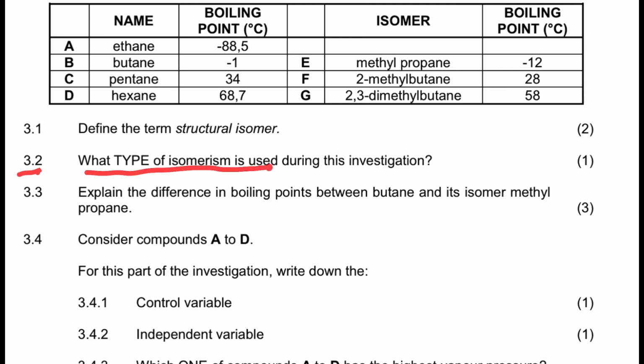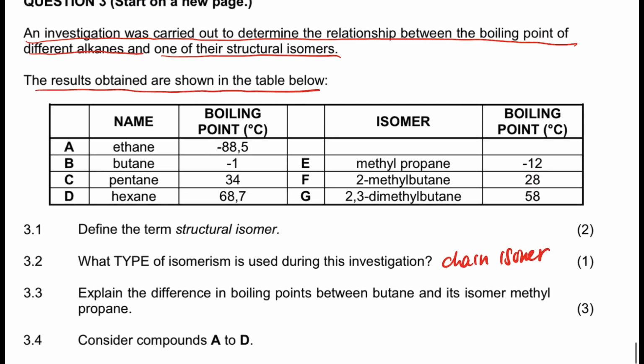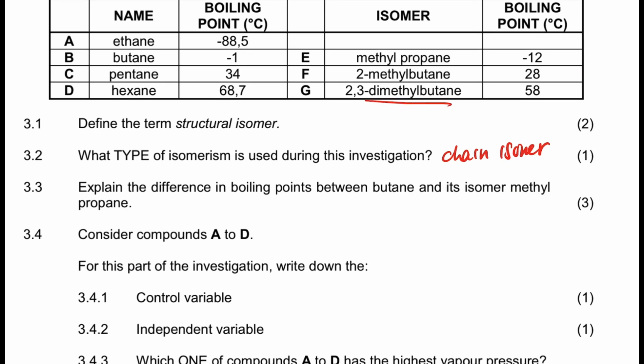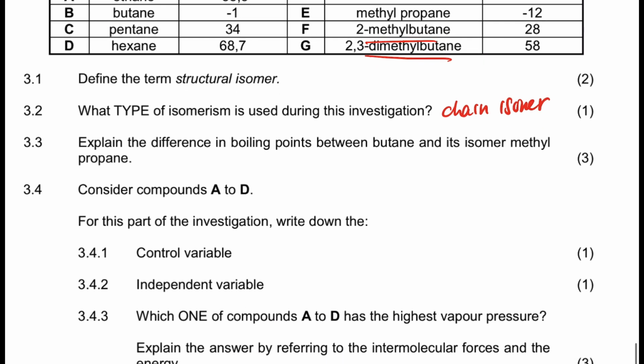3.2, what type of isomerism is used in this investigation? So the type of isomerism here is chain isomerism. This type of structural isomer here is the chain isomer. They differ by the chain, right? It says explain the difference in boiling point between butane and its isomer.